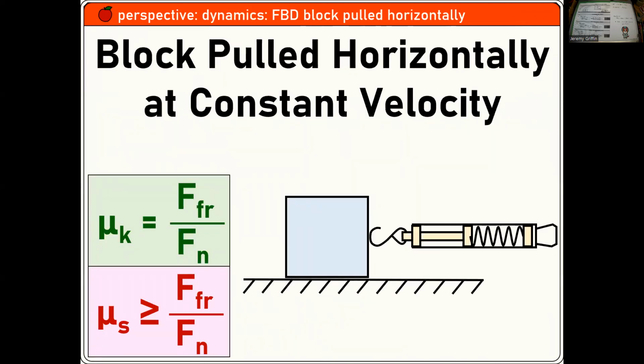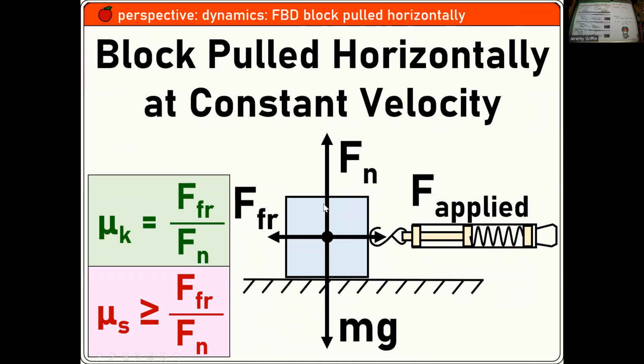Pulling a block at constant velocity. Well, I think this block has a weight down and a normal force up. There's an applied force from the spring scale and a friction force that's balancing out that applied force. Would that be true? Okay. And hey, this friction force and this normal force, they're related to each other. There's some material property called the coefficient of friction. You guys remember that coefficient of friction?